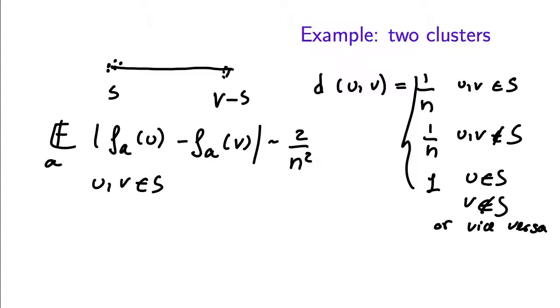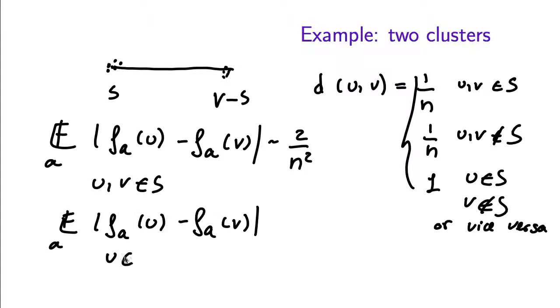And in this case, it doesn't work to just scale up the value of f, because when we look at this expectation where u is in S and v is not in S, this will be at least 1 minus 1 over n, because for every choice of A, either f_A(u) will be 1 over n and f_A(v) will be 1, or vice versa. Or possibly one of them could be 0 and the other one will be 1. So that contributes an extra 1 over n squared to the expectation.